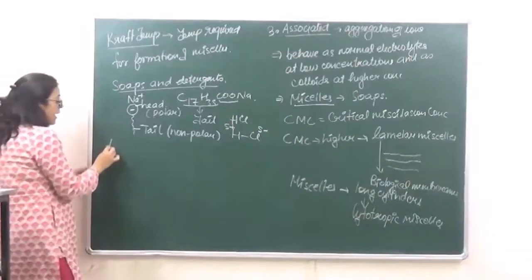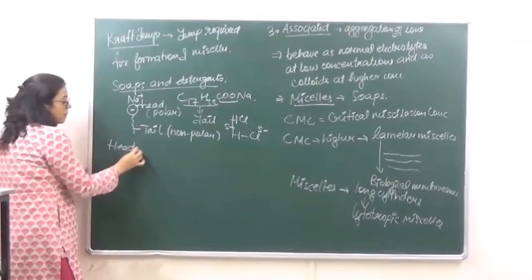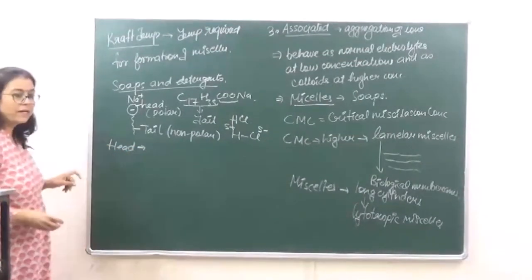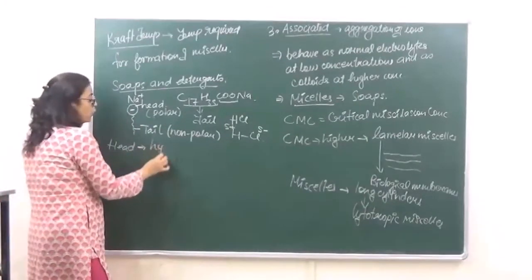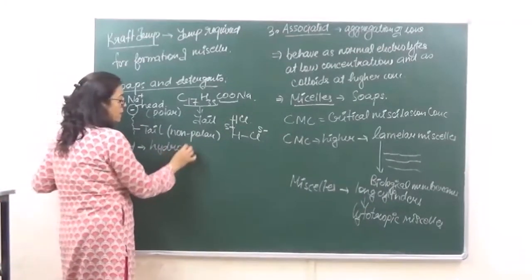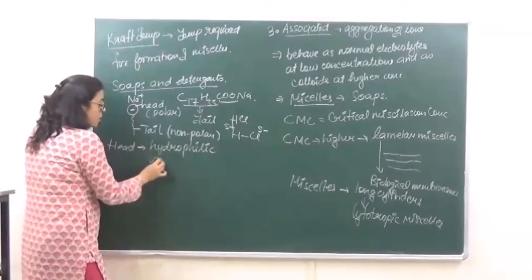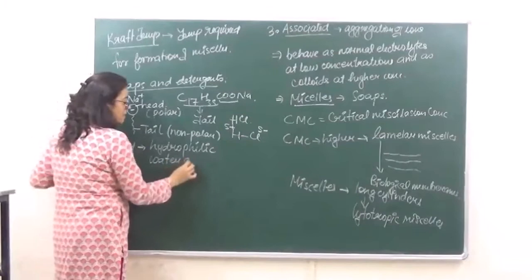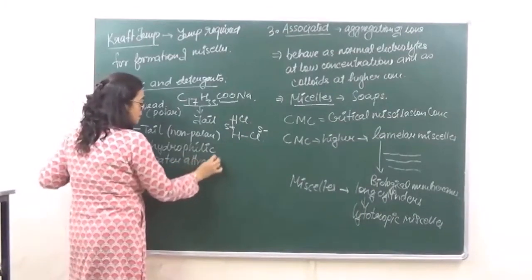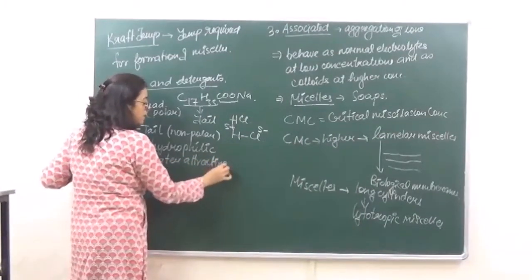Now the head, because it is polar in nature, is going to be hydrophilic, which means water attracting or water loving.